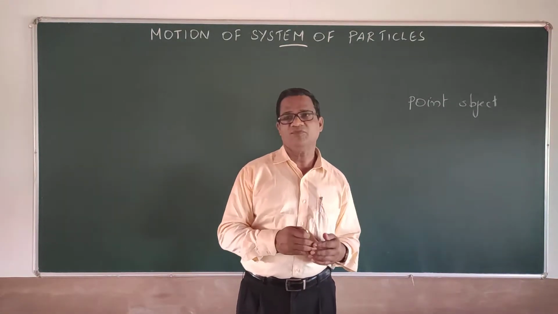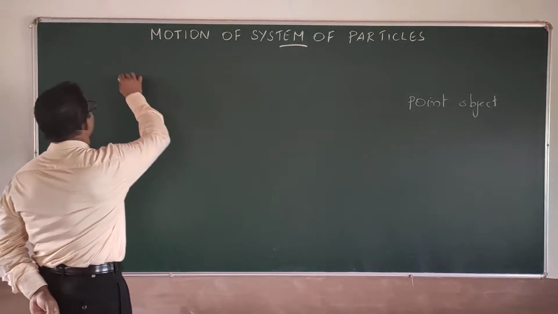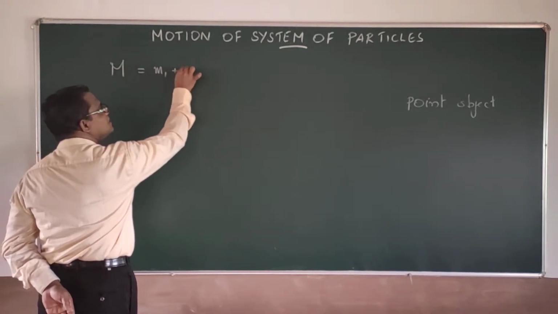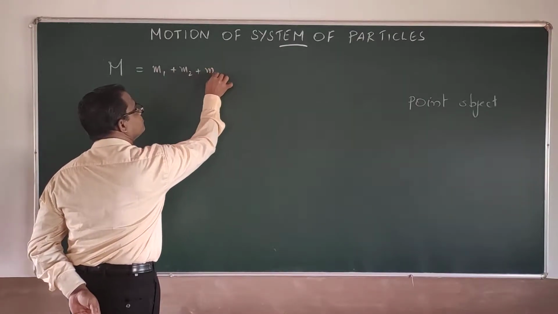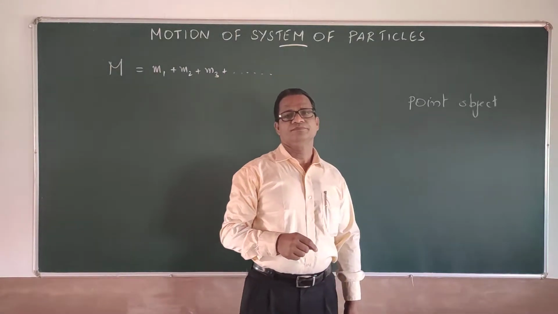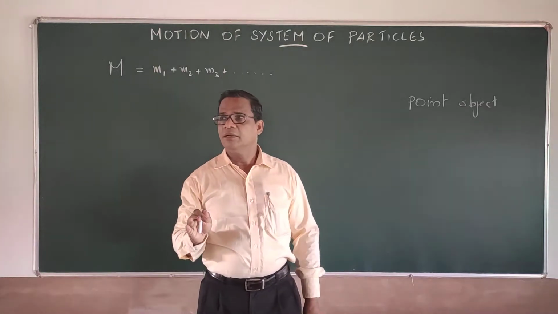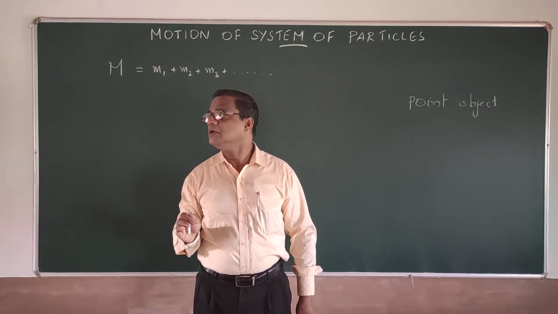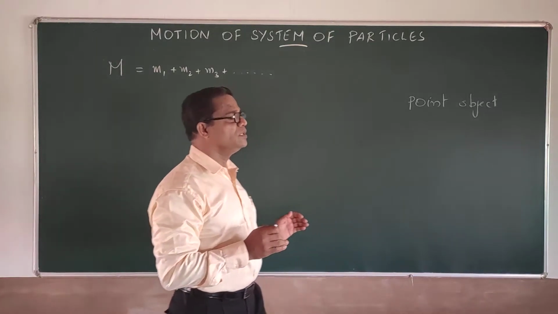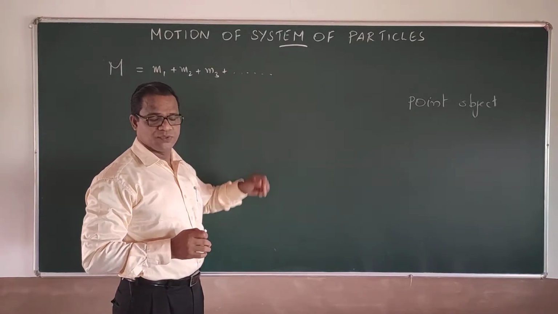Therefore, in this chapter, when we discuss the mass of the system, that mass m can be equal to m1 plus m2 plus m3 plus etc. It goes like that. So the case must be considered in the split form, or the sum of all the individual mass particles, you can say.